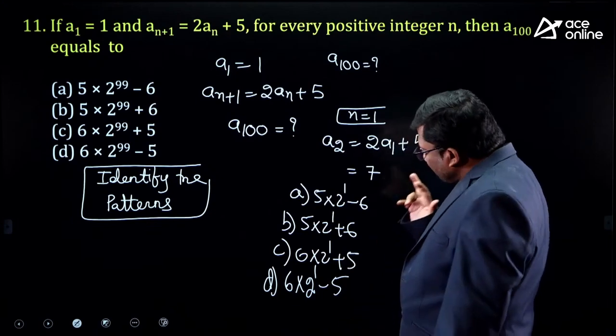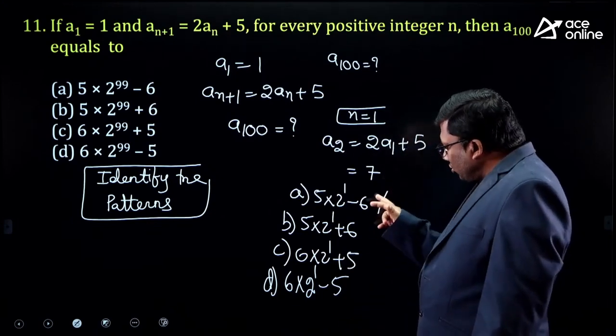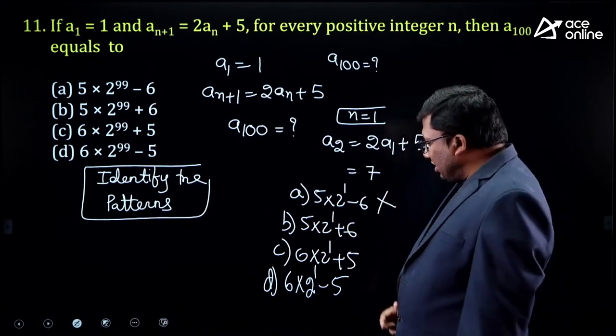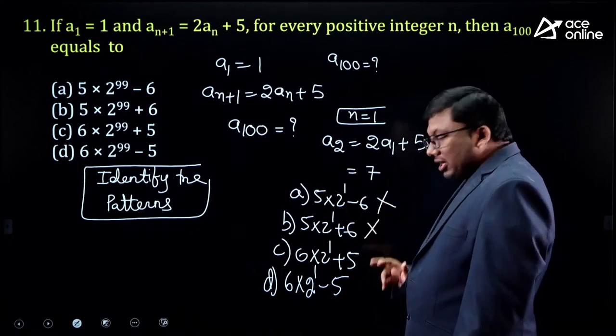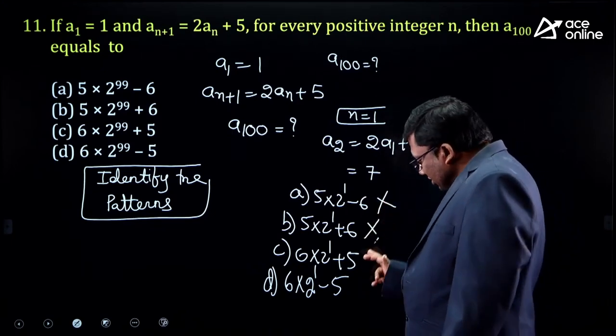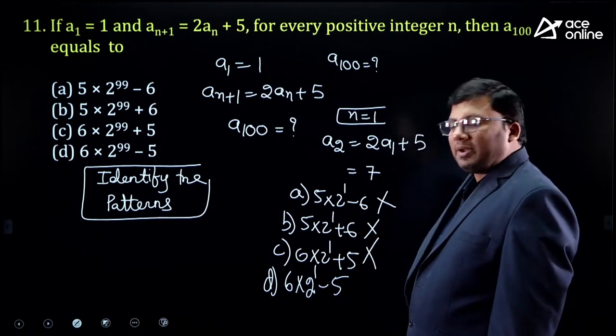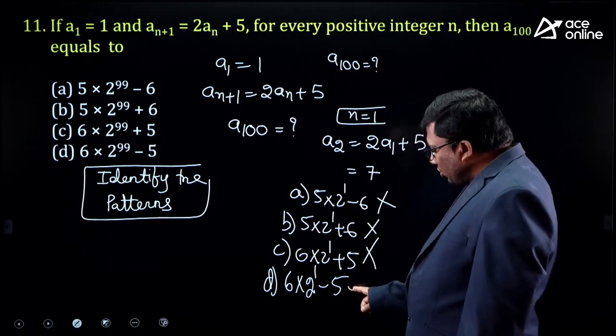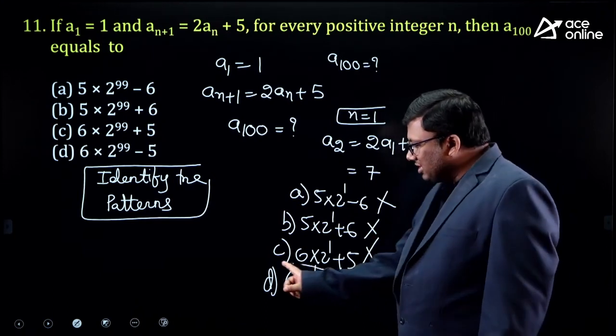So, which option is giving you 7? 5 into 2, 10. 10 minus 6 is 4. 5 into 2, 10. 10 plus 6 is 16. 6 into 2, 12. 12 plus 5, 17. 6 into 2, 12. 12 minus 5, 7.